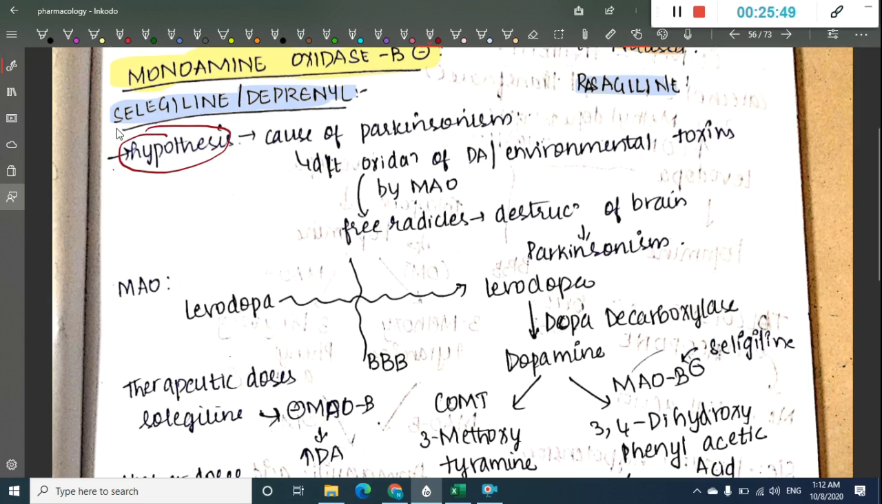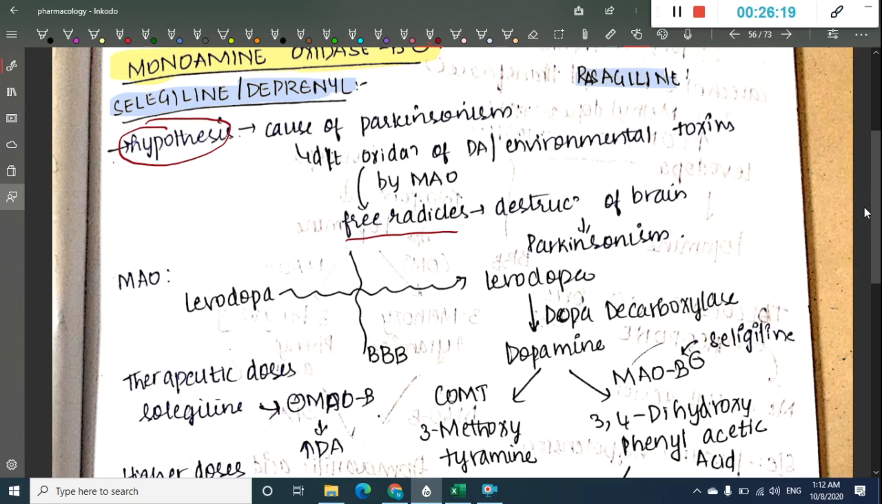that is the environmental toxins. See, the cause of Parkinsonism can also be due to oxidation of dopamine or oxidation of environmental toxins by monoamine oxidase. Because of this oxidation, there is production of free radicals, and these free radicals result in destruction of brain, leading to Parkinsonism. This is just a hypothesis. So that is the reason why these monoamine oxidase B inhibitors have been formulated. There is one more role for these monoamine oxidase B inhibitors: they will prevent dopamine degradation, and as a result they will increase the dopamine levels in our body.